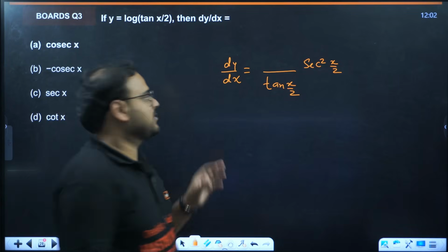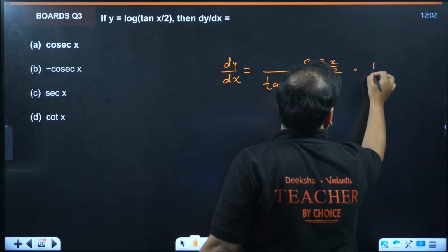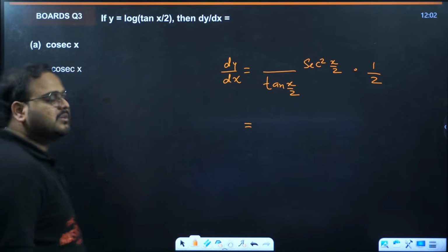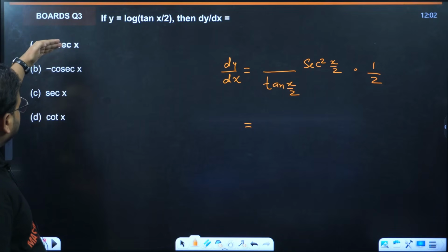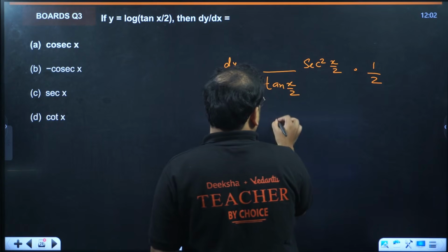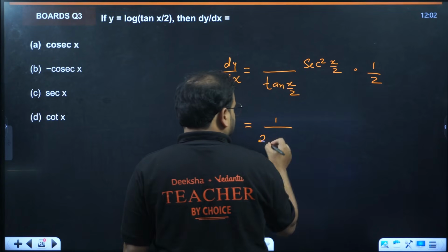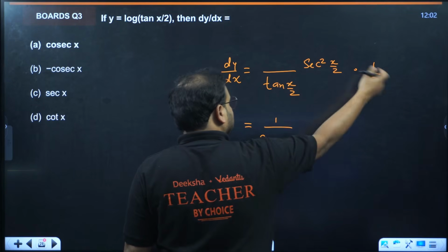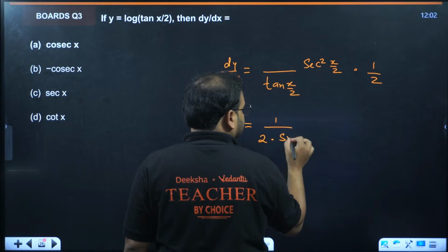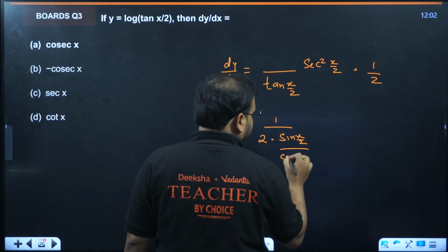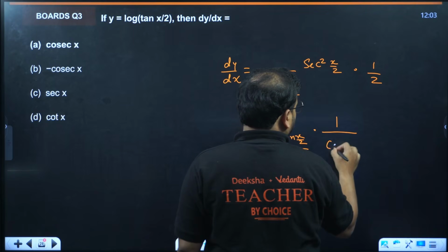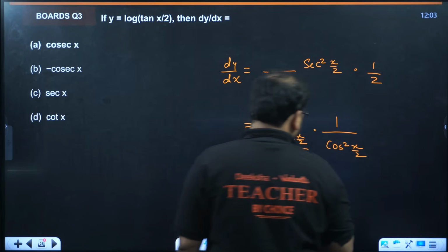Is it over? No, sir. We still have to differentiate x by 2, and that will be 1 by 2. Write everything in terms of sine and cos. How come, sir? Because you can see I need to simplify in terms of the double angle, which is x, and basically sine cosec. So I'll write this 2 in front, because it is present in the denominator only. Now I can write tan as sine x by 2 upon cos x by 2. Sec square will come down and we'll have cos square x by 2.